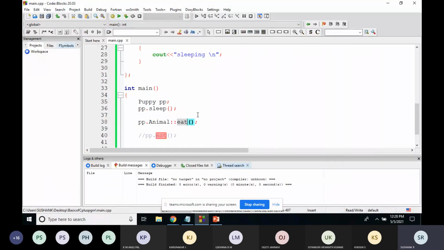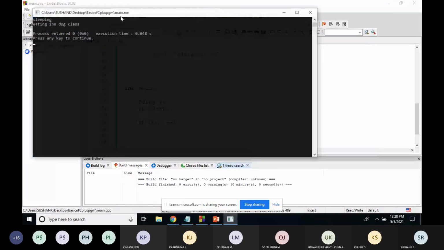Now I want to print the eat method of the dog class. So object, the class name, and the function. I'll build this and run this.